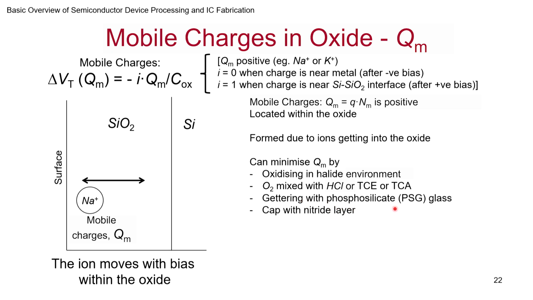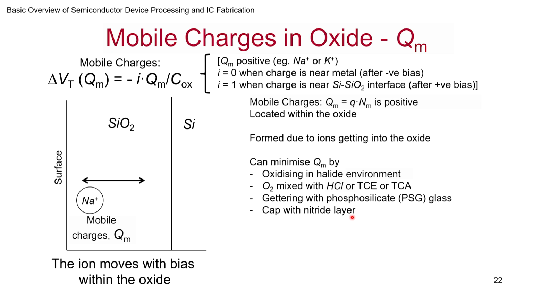Gettering with phosphosilicate glass. If you have phosphosilicate glass and take it to high temperature, the sodium, once it comes there, will get trapped. It will not be able to move. Another thing you can do is, if you have a wafer and over time you don't want sodium to somehow get in, you cap it with a nitride layer.